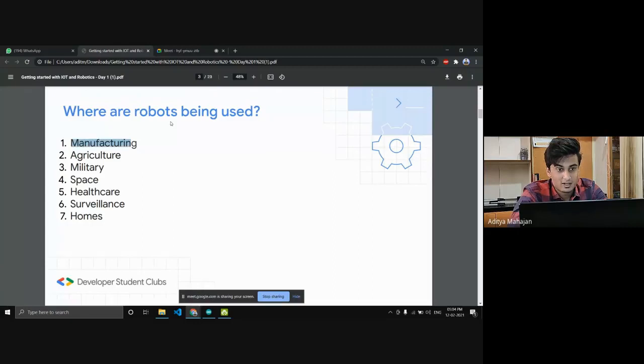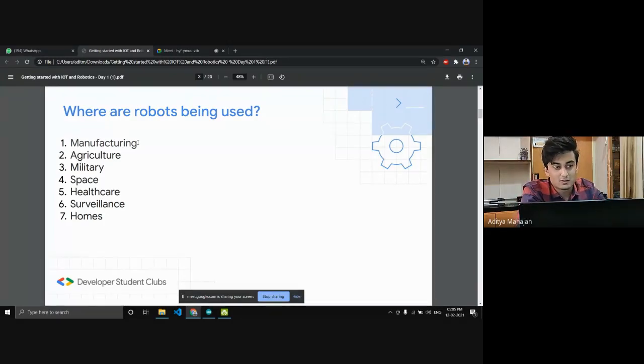So where are robots being used? Manufacturing, agriculture, military. In manufacturing, you might have heard about assembly line robots, which assemble a huge quantity of cars in a short amount of time. I'll be showing examples. In agriculture, there are sorting robots, which sort the good potatoes from the bad potatoes, or which automatically harvest the plants according to a remote control.